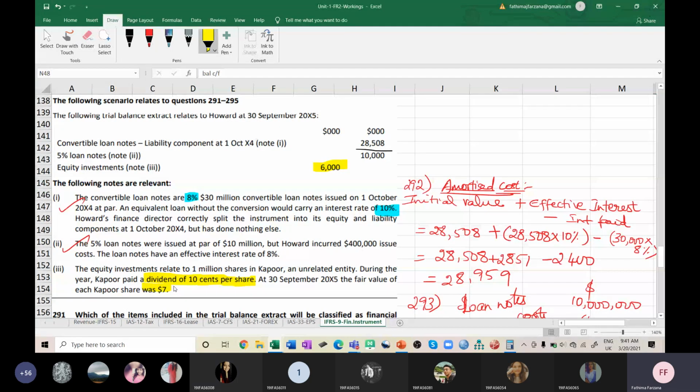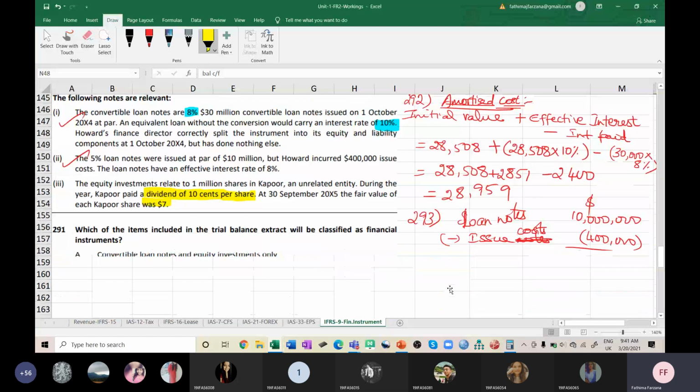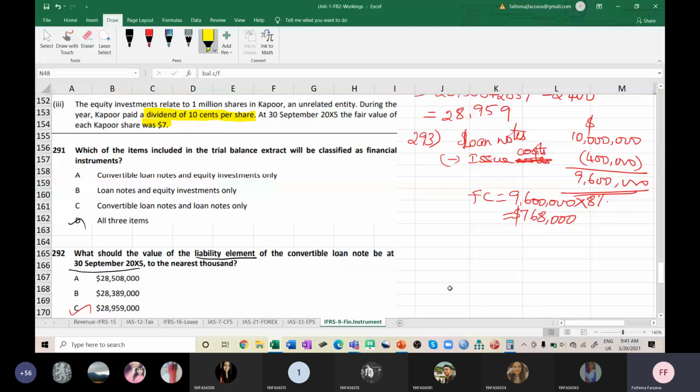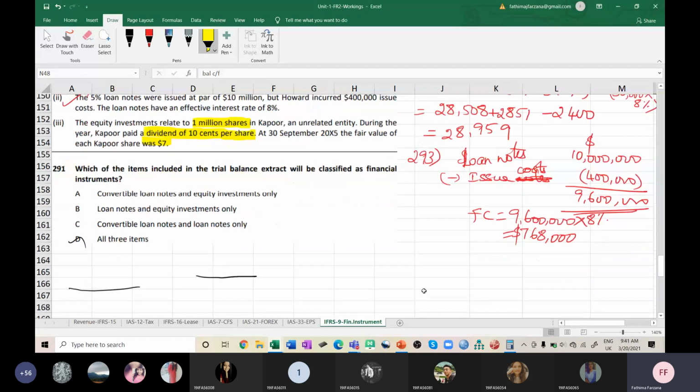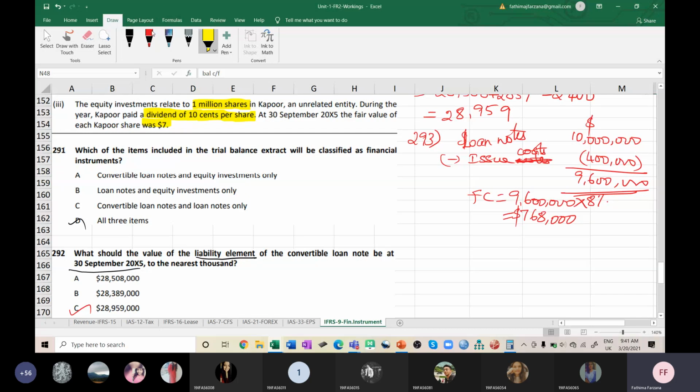Revaluation gain. Okay, they didn't mention anything, means we will go with the FVPL method. So let us go. It is 10 cents per share, and how many shares they are holding? It is given here 1 million shares are held. So I should start as 294. First, I'm going to find out what is the total income. That is my intention.